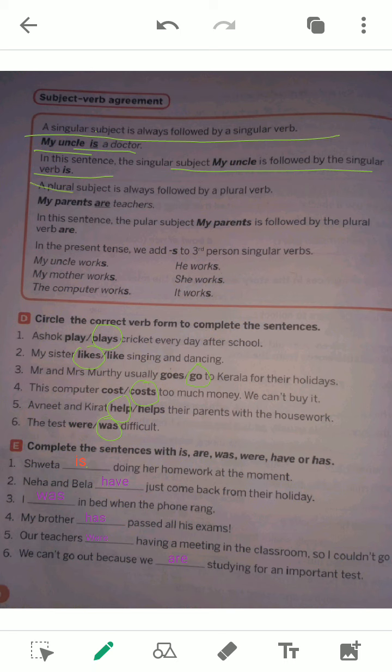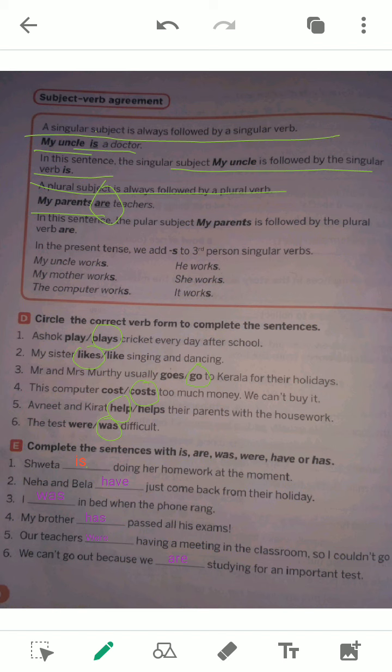Now a plural subject always takes a plural verb. My parents are teachers. Everybody knows that parents is a plural noun. That's why the subject my parents is plural. That's why are is a plural verb. My parents are teachers is the correct sentence, not my parent is the teacher. Always remember.